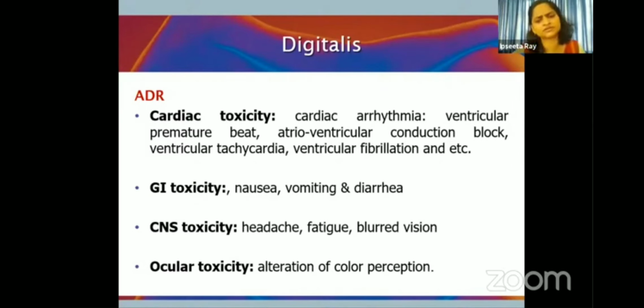Certain CNS toxicity like headache, fatigue can be seen. Ocular toxicity is peculiar with the cardiac glycosides. So there is alteration in the color perception. There are halos around the objects which are seen when the patient is on cardiac glycoside.